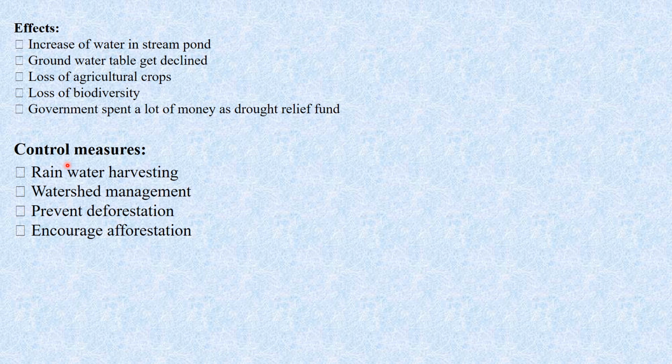So what are the control measures for drought? What can we do to avoid this condition? The first one is rainwater harvesting. We can implement this activity at our home. Then watershed management, and we can prevent deforestation and encourage afforestation. So by taking these four activities, we can avoid the condition of drought.